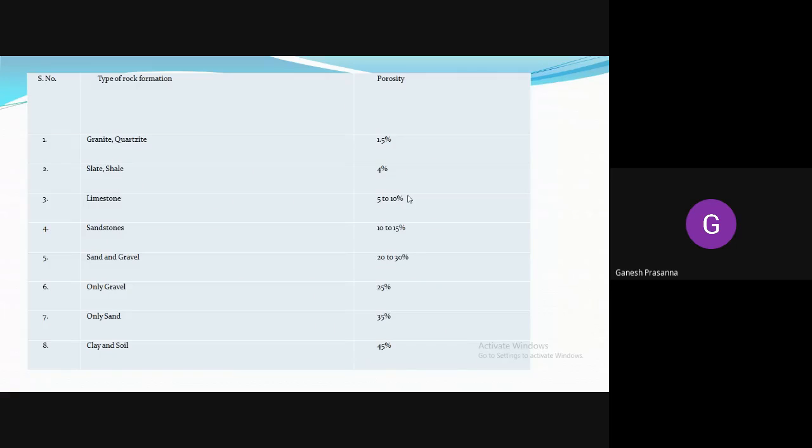These are different types of rocks from which you can expect porosity. If it comprises granite and quartzite, it has 1.5 porosity. That's why parts of Chitradurga and Hosdurga do not get groundwater easily, because infiltration itself is very difficult. Granite usually does not possess many voids or open spaces for the free movement of fluids. If free movement of fluids is not possible, you can expect the least amount of water to be recharged into the ground system or water table.